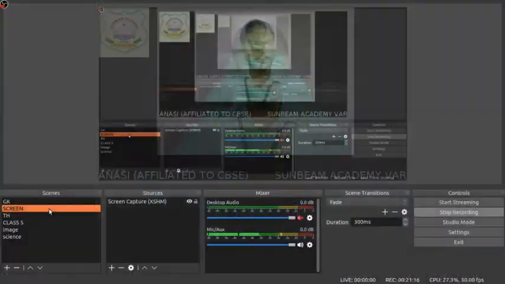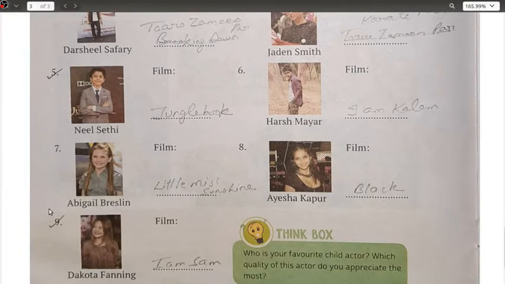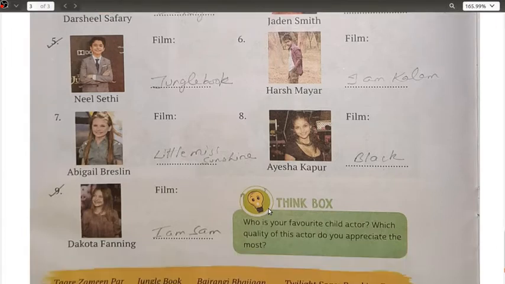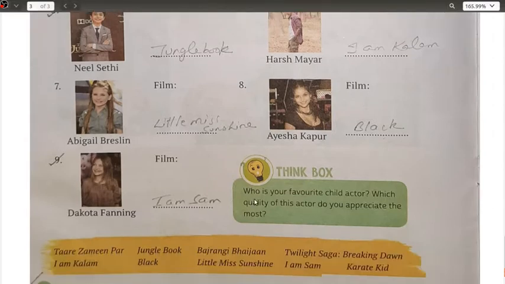Starting with the next one, we have Abigail Breslin, that is Little Miss Sunshine. Next we have Aisha Kapoor, that is the Black movie. Next is Dakota Fanning, that is I Am Sam.